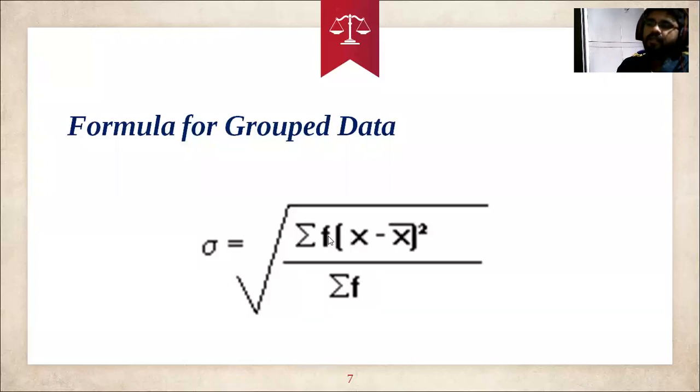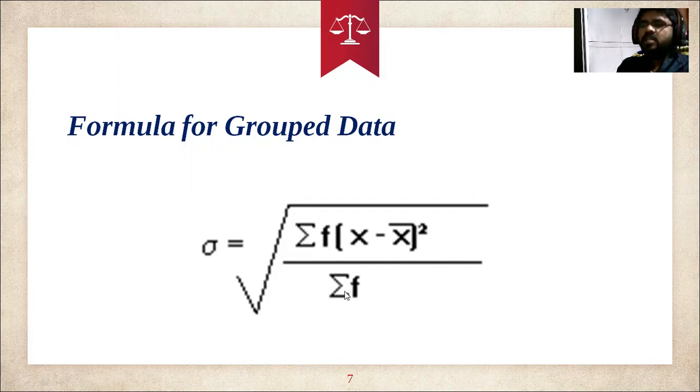See here, after finding the average value x bar, we need to do x minus x bar. Then we square it, x minus x bar whole squared. After that, we multiply with f. Whatever value we get, that is f into (x minus x bar) whole squared. After calculating that, we add all the values, that is the sum, nothing but the total. Divide by the summation of f.